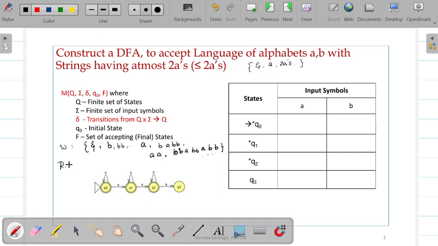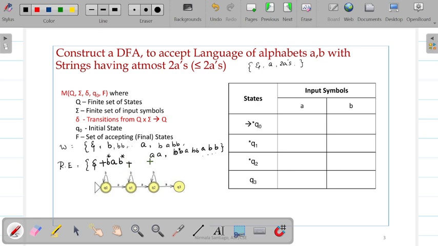Therefore, the regular expression is as follows. Since it says at most, there need not be a symbol read at all, which means epsilon, the null symbol, is accepted. Or a single A is accepted with any number of B's, so A can be preceded by B star and followed by B star.